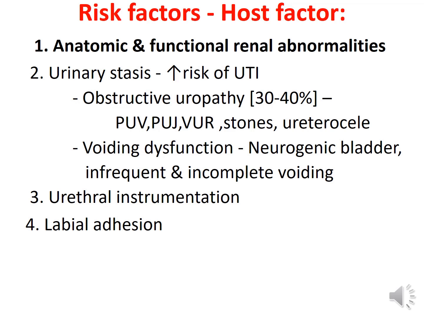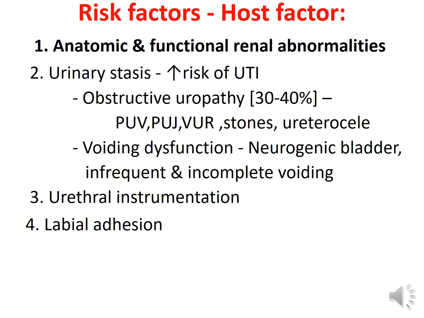And the second is voiding dysfunction occurring in neurogenic bladder. A neurogenic bladder is a neurologically weak functioning bladder, so there is a voiding dysfunction and collection of urine. Third is infrequent and incomplete voiding of urine, usually occurring in children, so they void the urine infrequently and incompletely, and the urine remains collected in the urinary bladder and then acts as a source of infection.